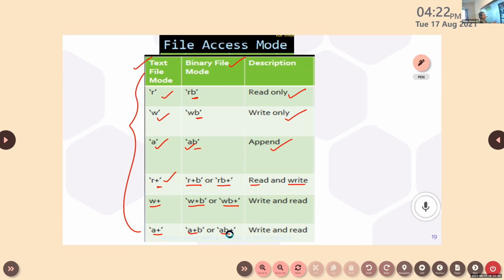If file mode is not specified, which is the default mode? Read. Please write this table, note down this table. Completed?